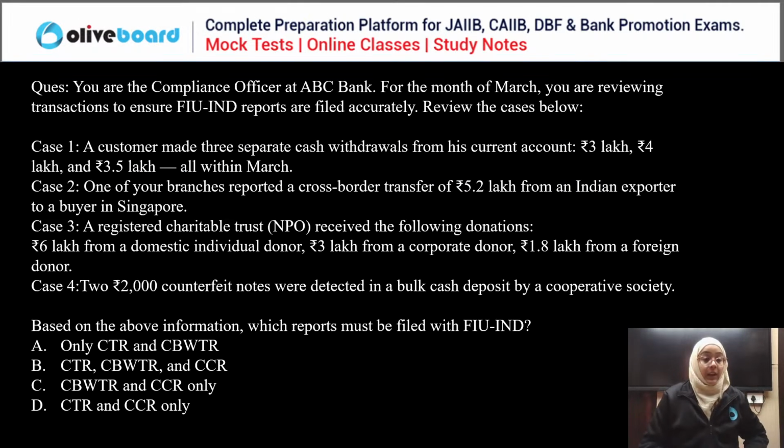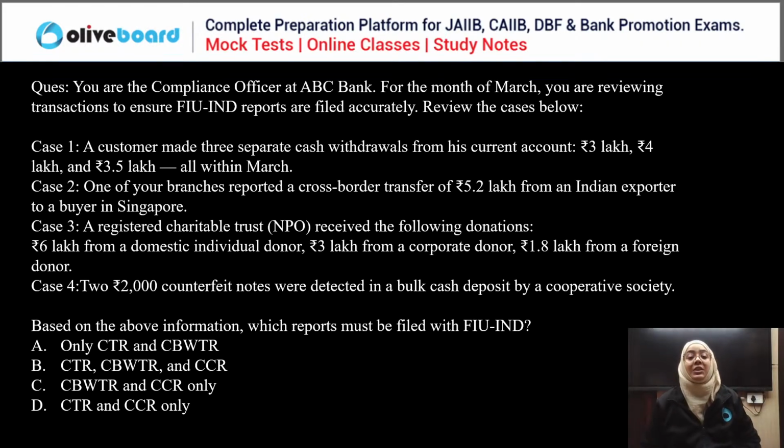You are a compliance officer at ABC Bank. For the month of March, you are reviewing the transactions to ensure Financial Intelligence Unit India reports are filed accurately. Review the cases below. A customer made three separate cash withdrawals from his account: 3 lakh, 4 lakh, and 3.5 lakh, all within March. One of your branches reported a cross border transfer of 5.2 lakh from an Indian exporter to a buyer in Singapore.